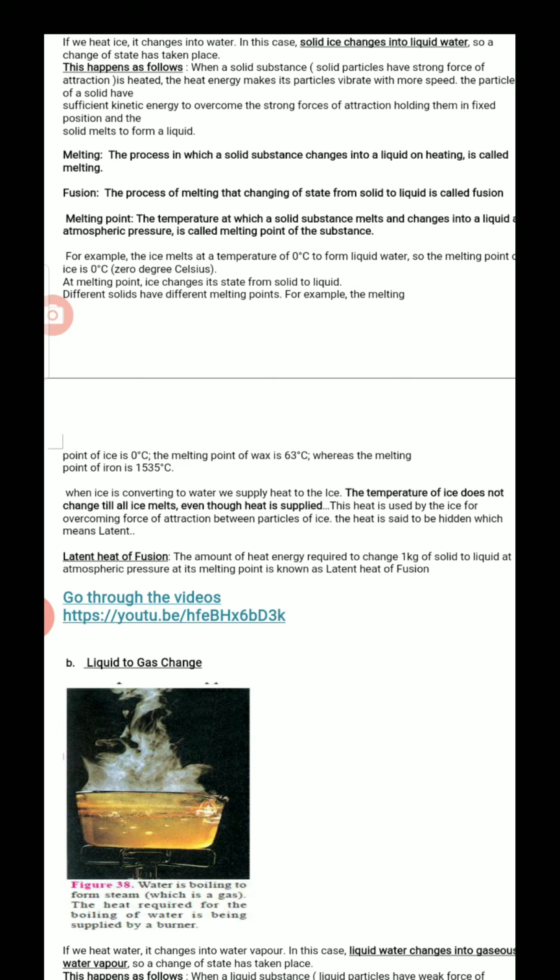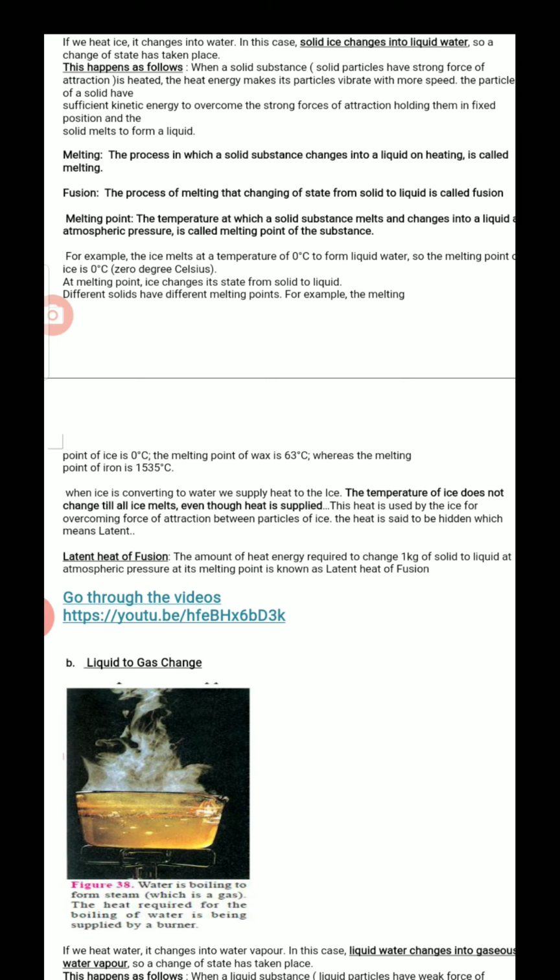See, when ice is taken in a beaker and I am supplying heat to the ice, keep a thermometer inside the ice and check the temperature. At 0 degrees, ice starts melting as we heat it. When supplying heat, the temperature of the ice does not change. Still it shows 0 degrees. Until all the ice converts to liquid, the temperature shows 0 degrees. Even though I supply heat from below, it still shows 0 degrees only. I am supplying heat, still the temperature is not rising. How is it possible? What's happening there?